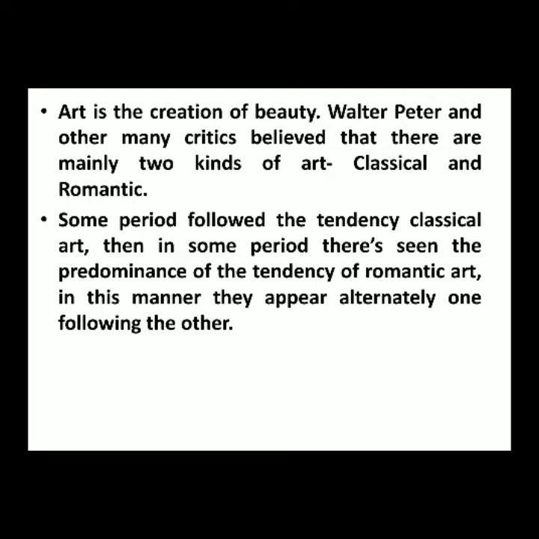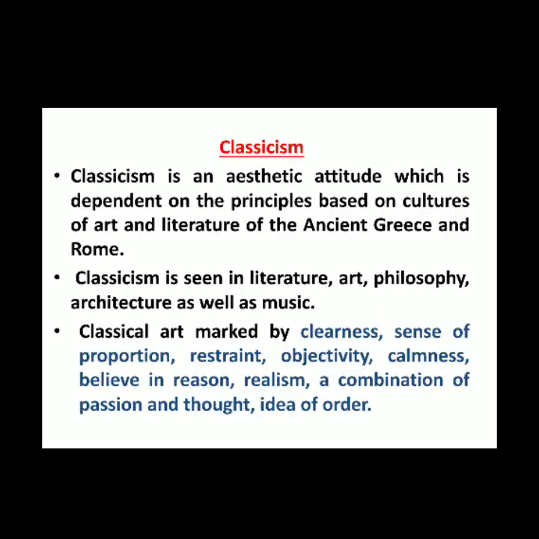So in this manner, classical and romantic art, or we can say classicism and romanticism, appear alternately in the periods of English literature, one following the other. It means that in one period of English literature you will find the dominance of classical art, and then in another period you will find the tendency of romantic art, then again in another period you will find classical art, and again in another period you will find romantic art. So now let's check out what is classicism.